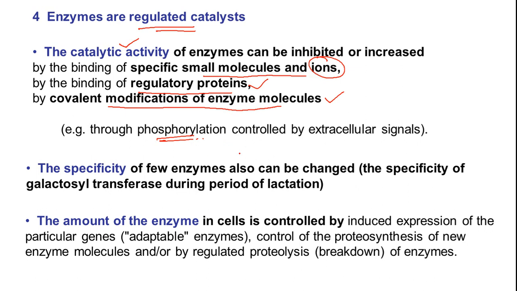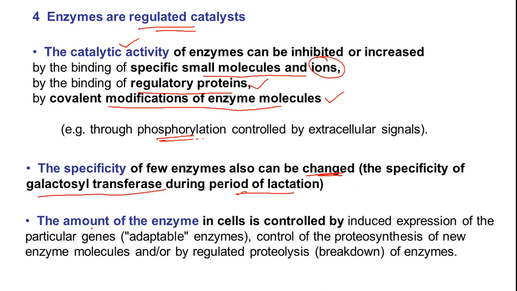The specificity of a few enzymes also can be changed. This is one more observation. Specificity means, in our life cycle, we go through different phases of life. Sometimes we are small kids, sometimes we are old, sometimes we are middle aged. At appropriate times our biochemical reactions alter their reaction rate as well as specificity. So that type of tunability is there. Like in case of galactosyl transferase, its specificity alters during the lactation period.